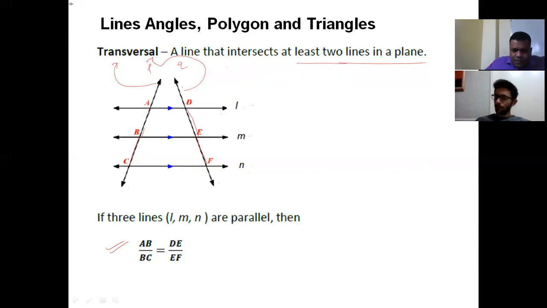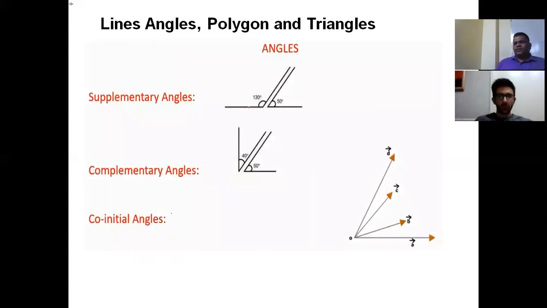Good. I'm sure you know all these things. This is just kind of revision, right? Yes. Supplementary angles.